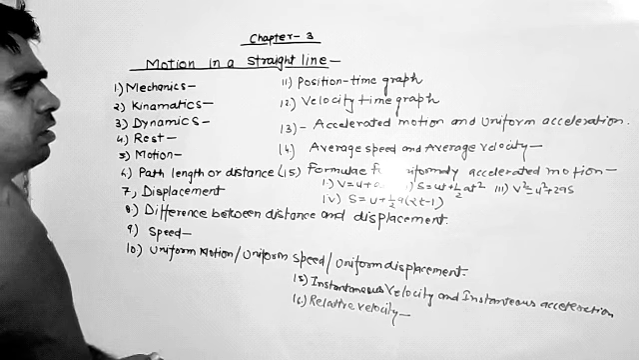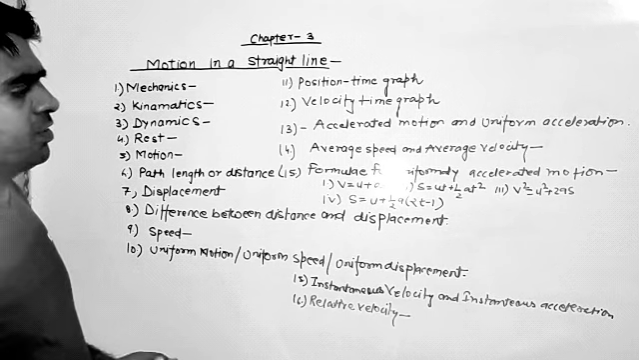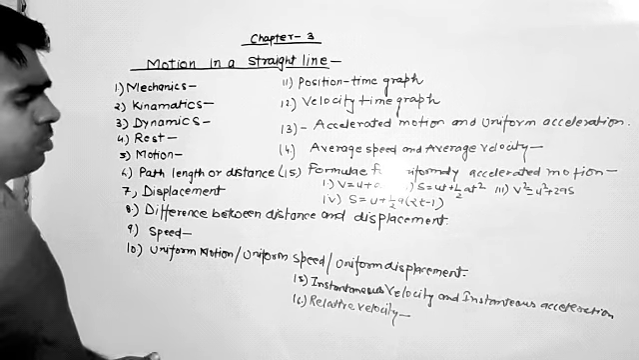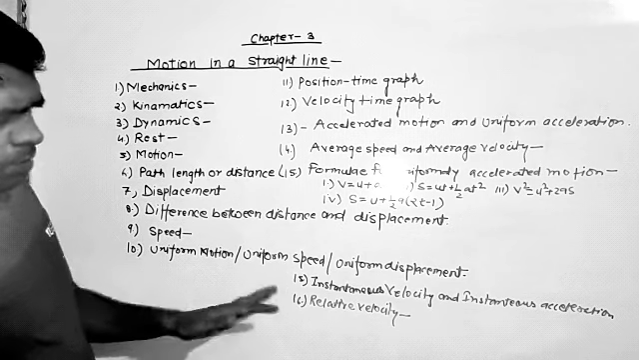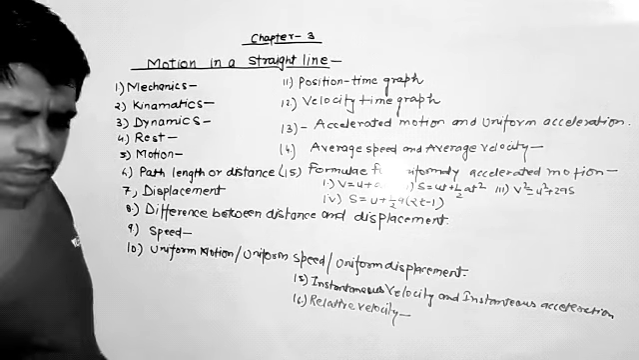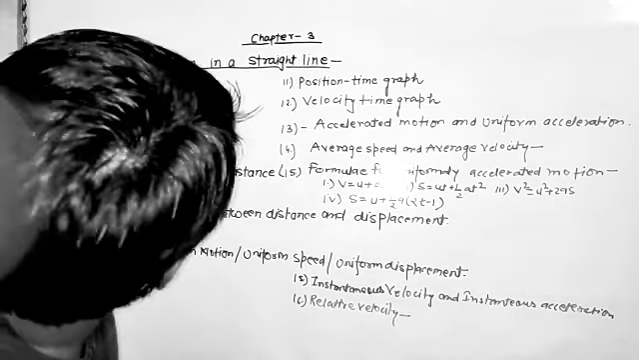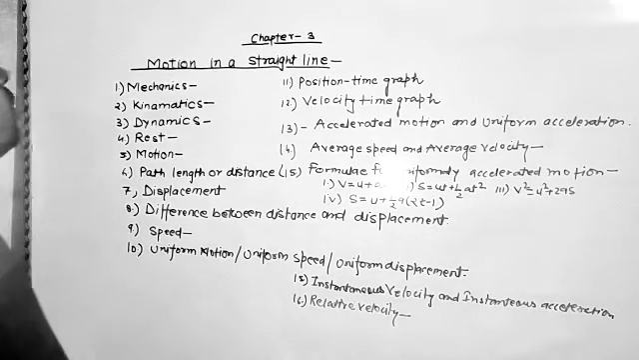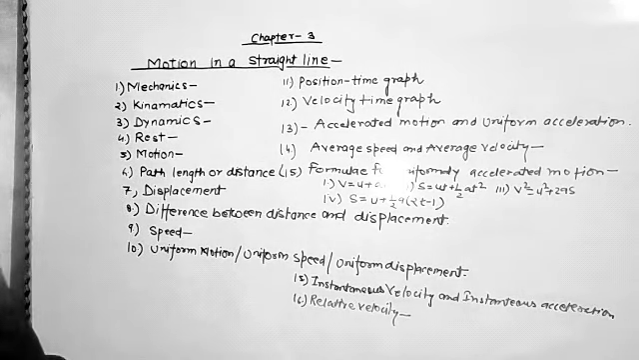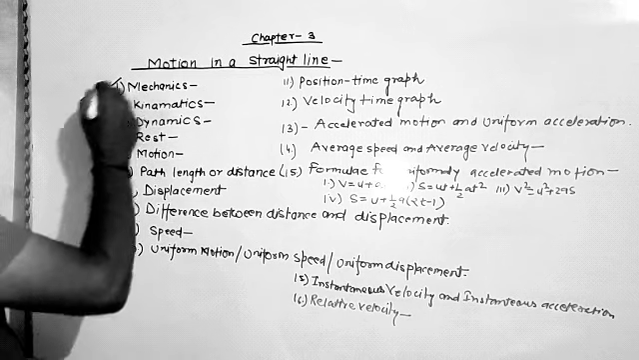Here the topics are mentioned which we are going to discuss one by one. The total number of topics may be 16. So here we are going to explain the topics one by one clearly. तो सबसे पहले बात करते हैं मैकेनिक्स की.